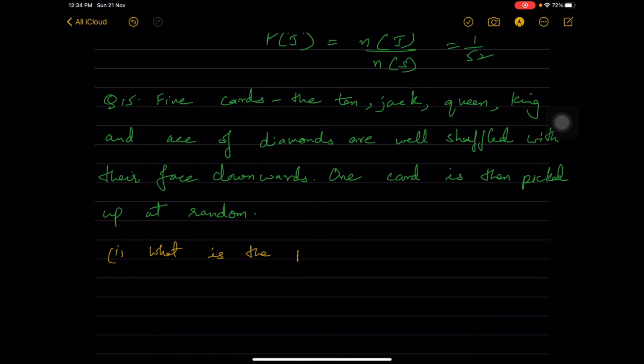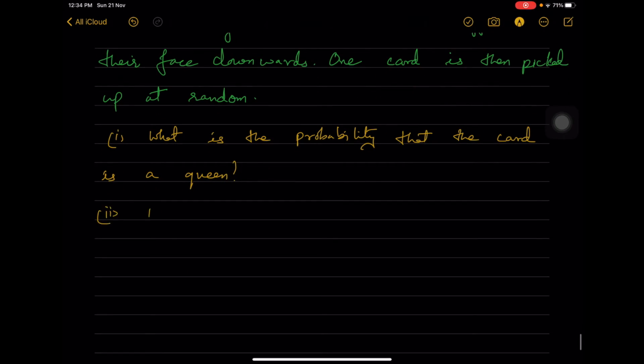Second one, if the queen is drawn and put aside, what is the probability that the second card picked up is an ace or a queen?